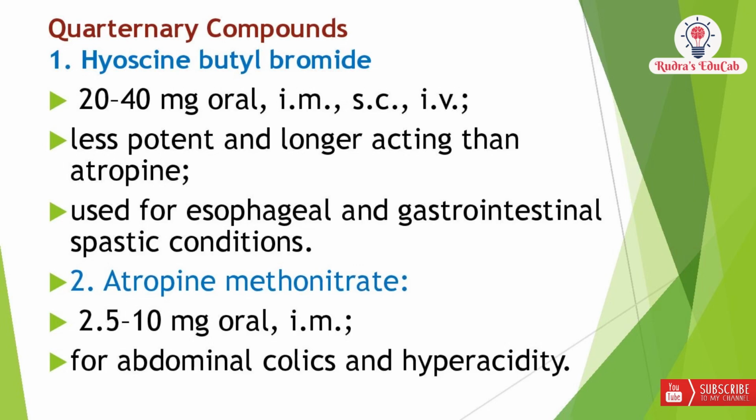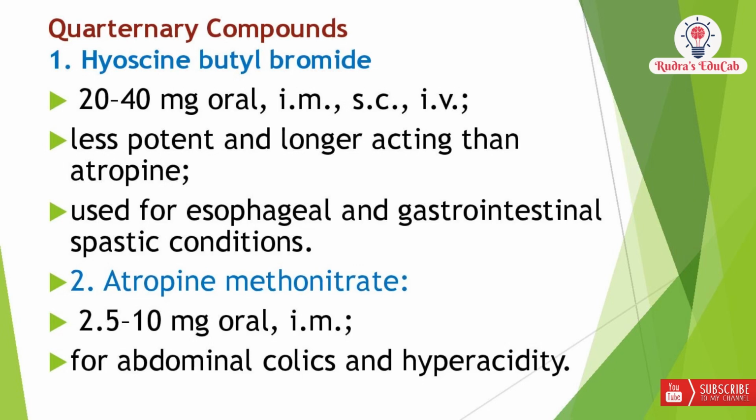Now let us go for quaternary compounds. The first one is hyoscine butyl bromide. The normal dose of this hyoscine butyl bromide is 20 to 40 mg, which is generally taken orally, and it can also be given intramuscular or intravenous or subcutaneous route according to the condition, and it is less potent and longer acting than atropine. It is generally used for esophageal and gastrointestinal spastic conditions.